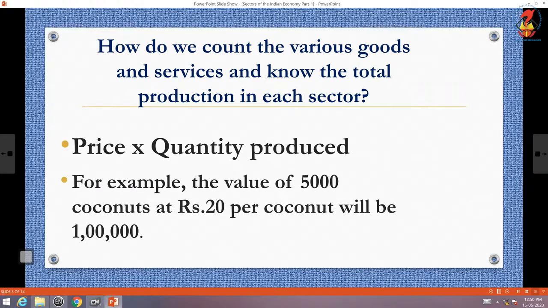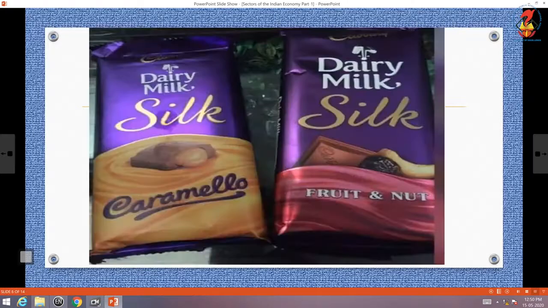We'll look at another example. How to count the total production of this final good for the calculation of GDP? Suppose the price of this final good is 80 rupees. Price into the quantity produced.